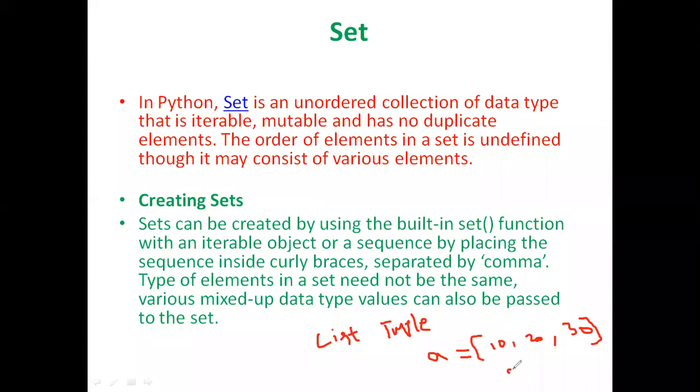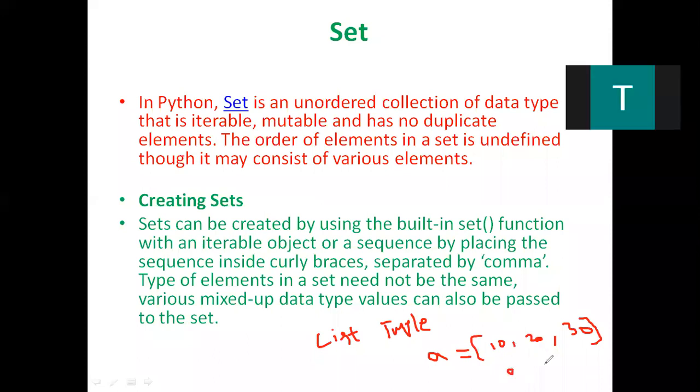Index 0 is for the first number, index 1 for the second, and index 2 for the third. At the same time, index -1 is for the last one from right to left, -2 for the middle one, and -3 for the first one. Because these two are ordered collections of items, we can have index values.